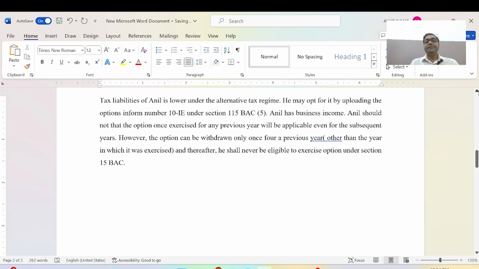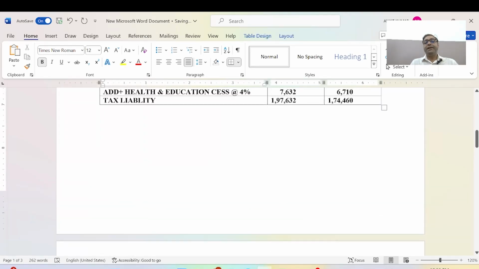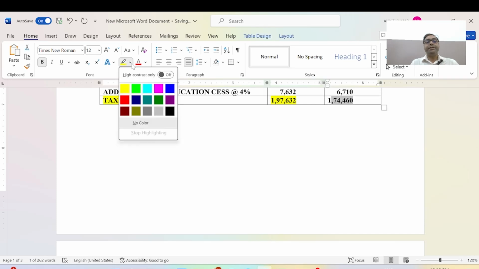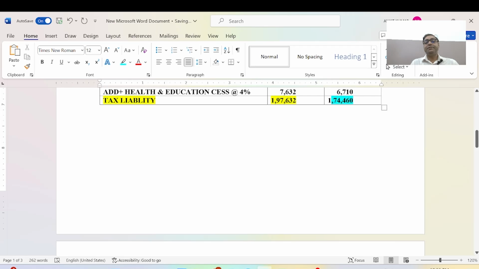We can say Mr. Anil pays tax liability in the old regime of 1,97,632 rupees, and he is paying in the new tax regime 1,74,600, a rounded figure.